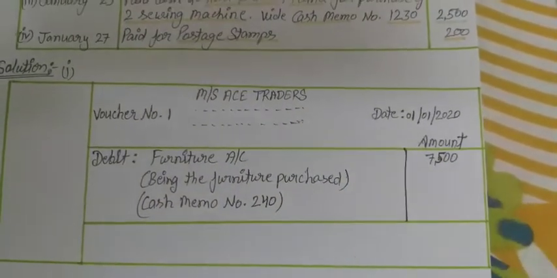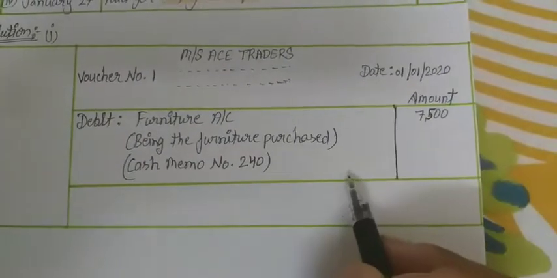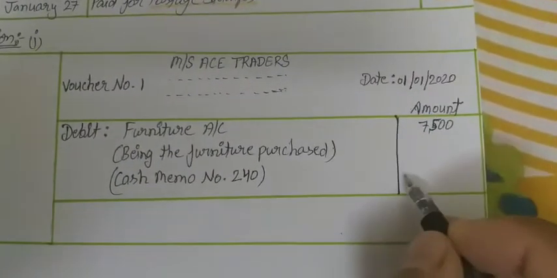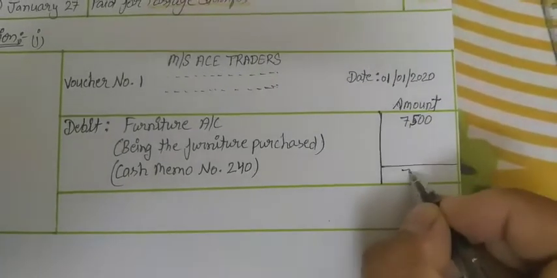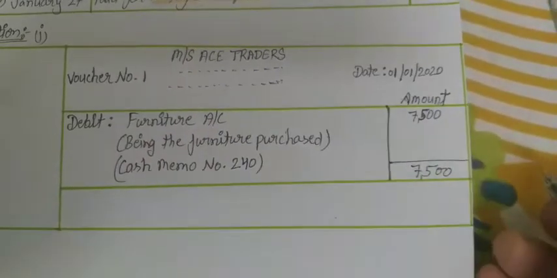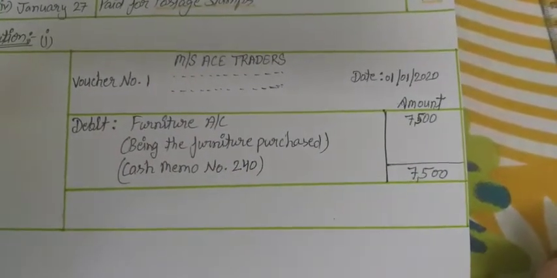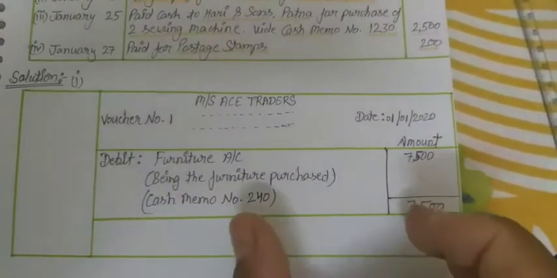now the particulars in this row, and the total amount we have to show at the bottom of the amount column. Is it clear? Particulars and amount total.